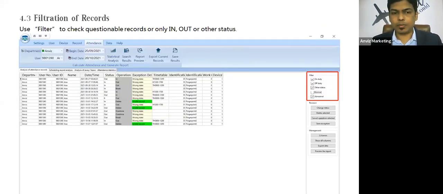Now there are multiple filters available in the analysis data, that is, the data we get after statistical analysis. We can use the filters to filter out particular records. Suppose I don't want the normal records and I want to get only the abnormal records, then I can select those filters from the right side, and we can see the respective data there.